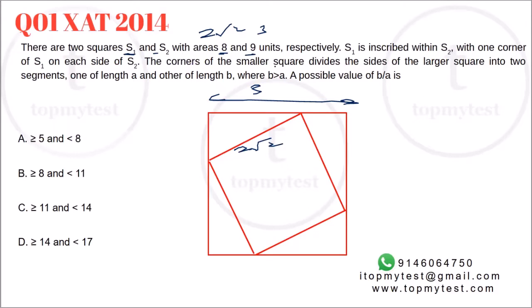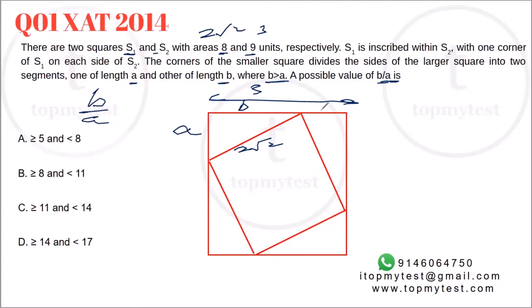The corners of the smaller square divide the side of the larger square into two segments, one of length A, the other of length B, okay? And B is more than A. So suppose this is B, this will be A. A possible value of B by A is how much? What is the value of B by A? It is given that B is more than A. Obviously, B is more than 1.5 and A is less than 1.5, right? So you need to find the range of B by A, or if you can find the exact value, that is the case.